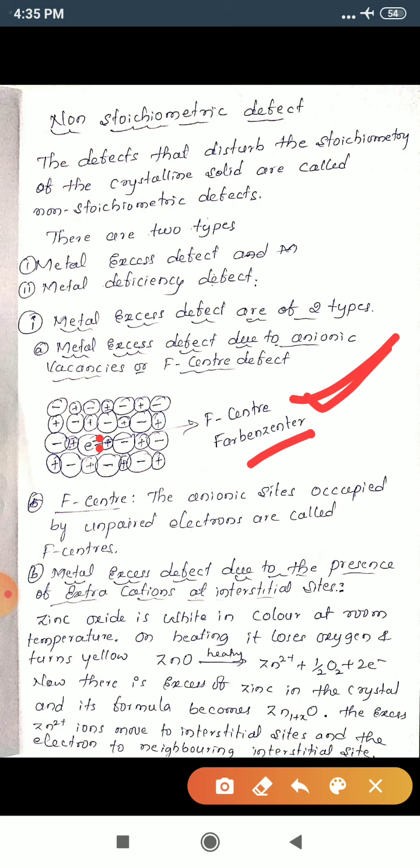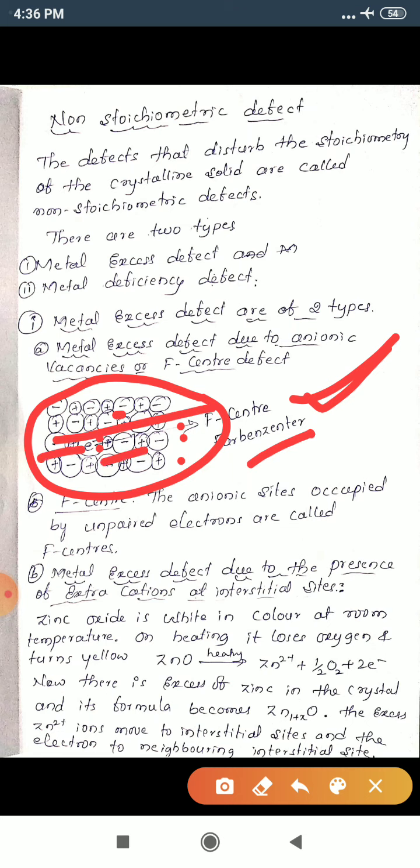And alkali halides like NaCl, KCl show this type of defect. For example, I'll consider this is a NaCl crystal. When crystals of NaCl are heated in an atmosphere of sodium vapors, sodium atoms are deposited on the surface of the crystal.